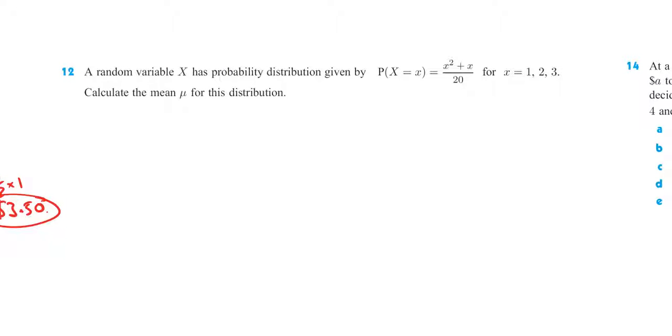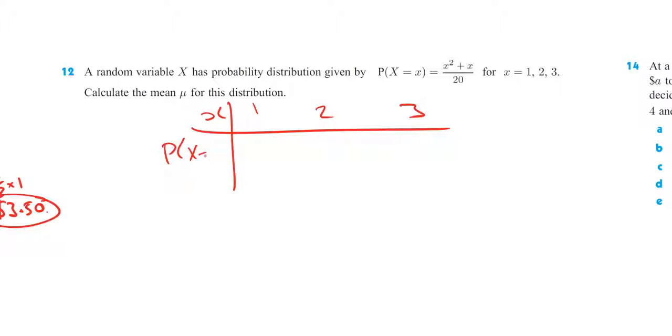Question 12. A random variable x has a probability distribution given by P of X equal to x equal to x squared plus x over 20, for x being 1, 2, and 3. Calculate the mean for this distribution. So this is code for calculate the expectation. So let's start with a table. We've got these x values equal to 1, 2, and 3, and then the probability that our discrete random variable is equal to these x values.